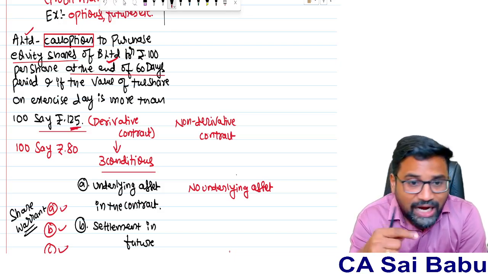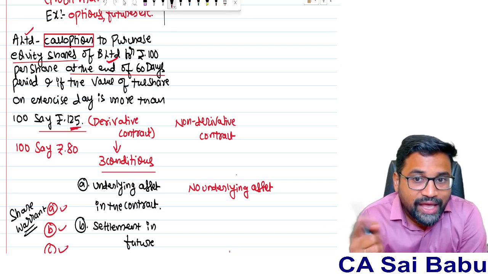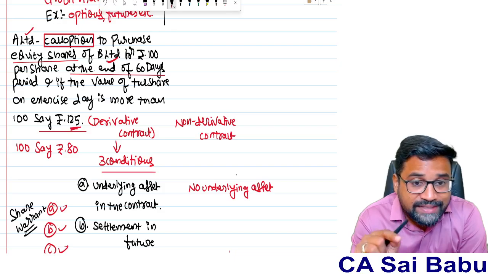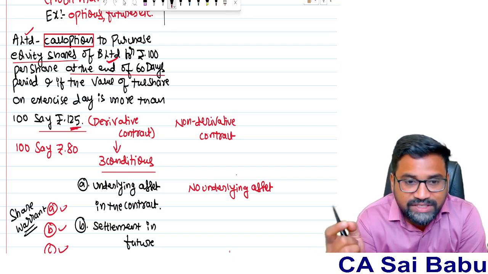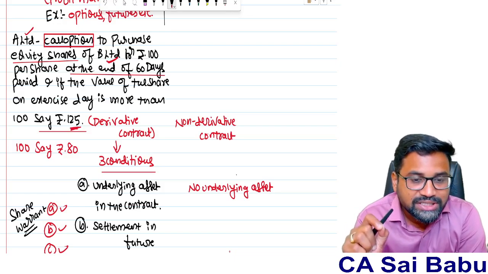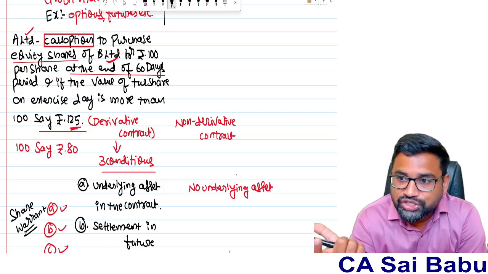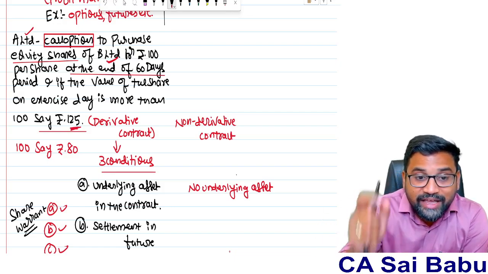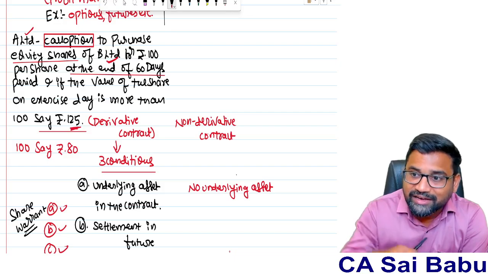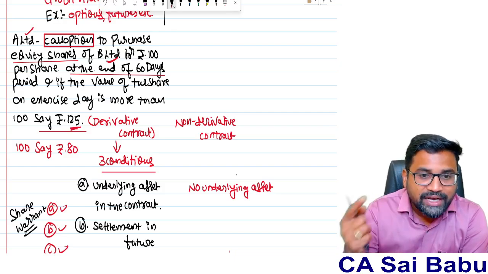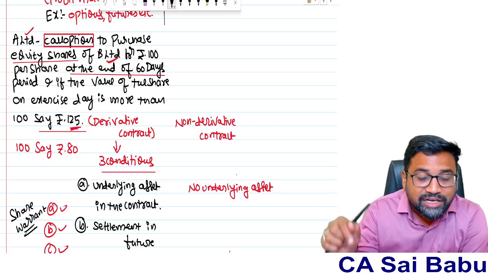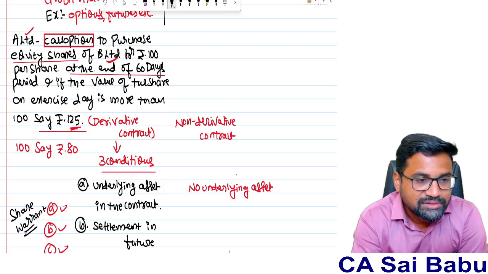Now you tell me, after 60 days, from A Limited's point of view, if the share price of B Limited's equity share is more than 100, is A Limited in a disadvantageous position? No, because A Limited has entered a contract to purchase each share at 100. Irrespective of the market price after 60 days, B Limited is under the obligation to sell the equity shares to A Limited at 100 rupees.